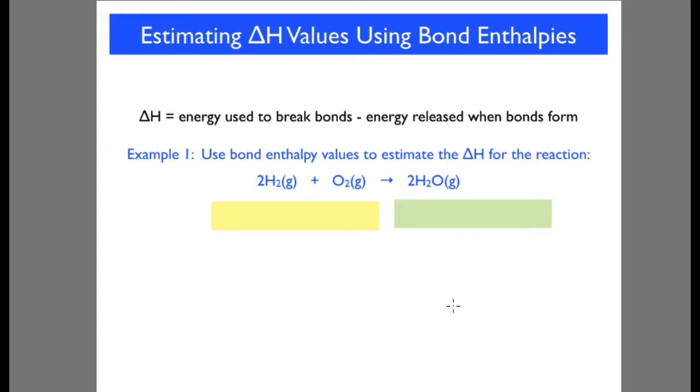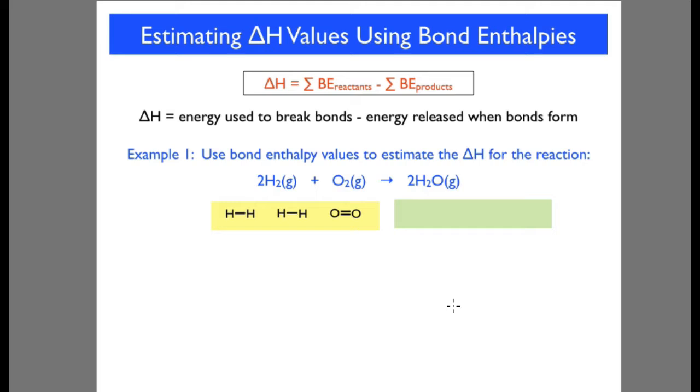The enthalpy change equals the energy used to break bonds minus the energy released when bonds form in a reaction. So we can use bond enthalpy values to estimate the enthalpy change for reactions. Let's look at the reaction of hydrogen and oxygen giving water. I'm just going to write that formula at the top to remind us.